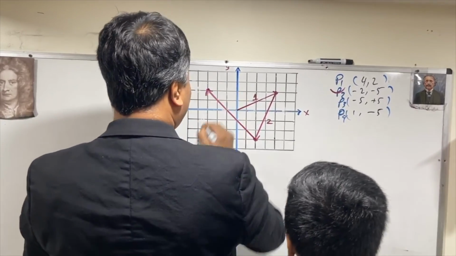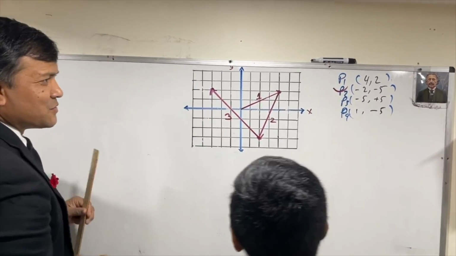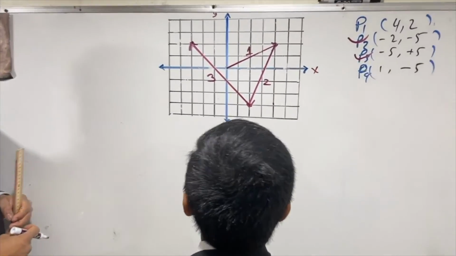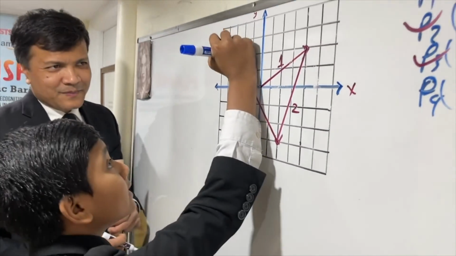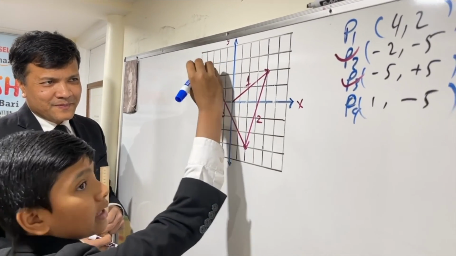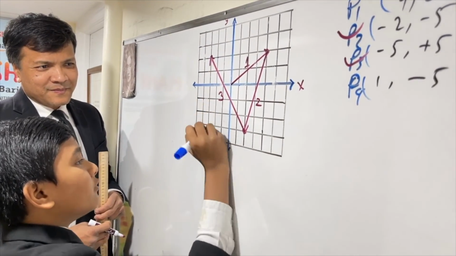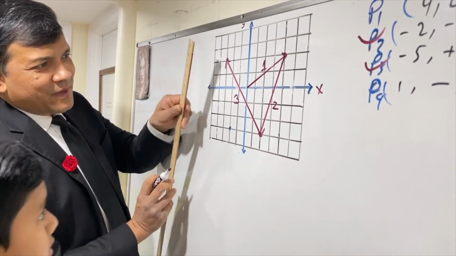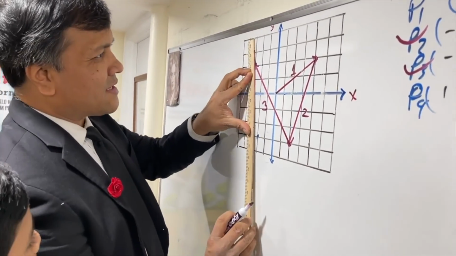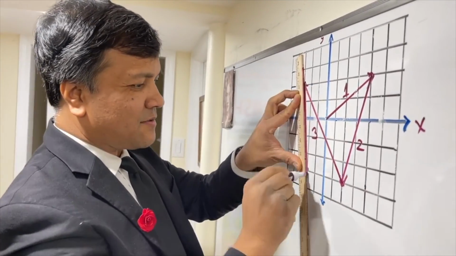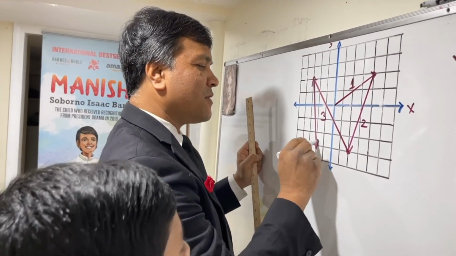Okay, so we got a new head of vector 3. Do we have one more to go? Yep. All right, let's go. So we have 1 in the x direction, so right over here. Then -5 in the y, so 1, 2, 3, 4, 5. All right, so we have now vector 4. This is the last one, I believe, right? Yep. All right. Okay, so we have a new head.